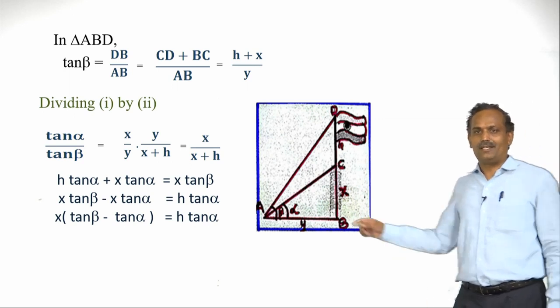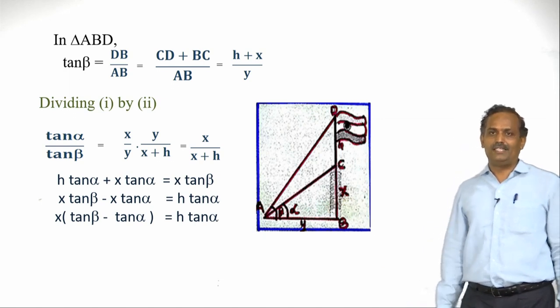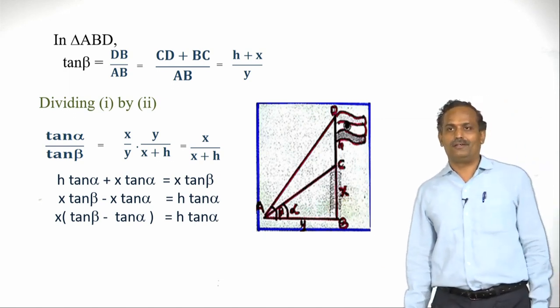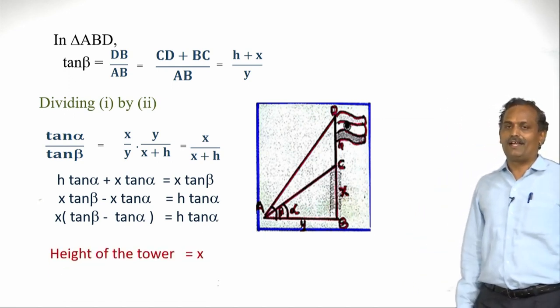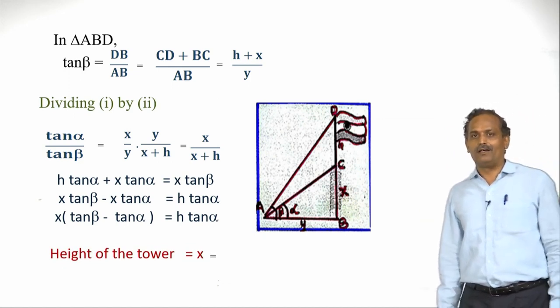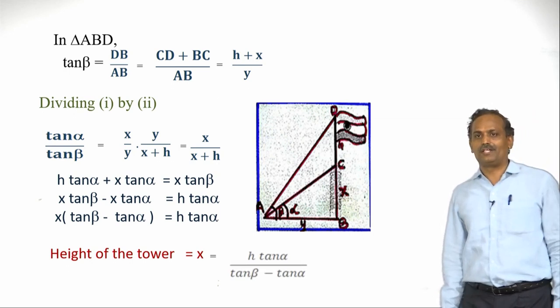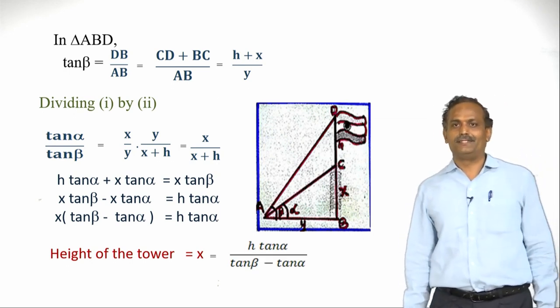Let us take x as common. x into tan beta minus tan alpha is h tan alpha. The height of the tower is x, which we need to find. So it is h tan alpha by tan beta minus tan alpha. This is what we had to prove.